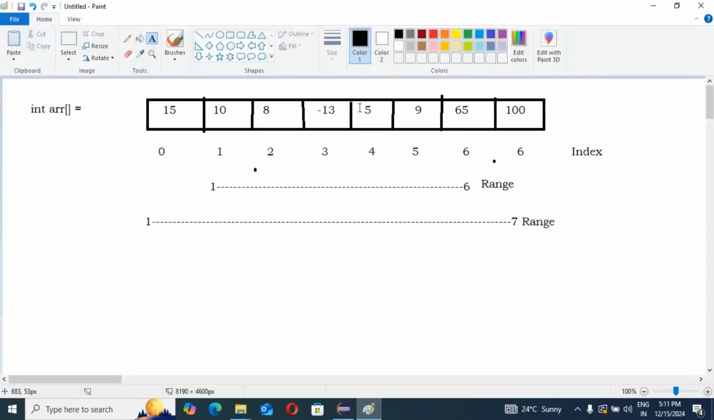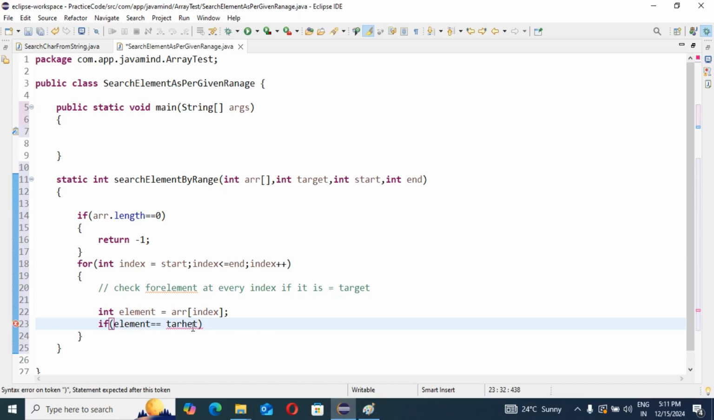So if we want to check, suppose 5, whether this target value is available in this given range or not. So 1 to 6, this is the index, right? Within this index range, is 5 available or not? For that purpose, I am going to check here the target. We will have some target value, suppose 5, which I will pass in our main method when I call this method.